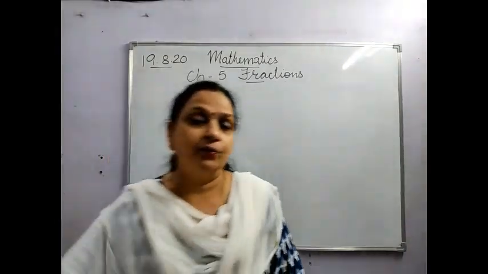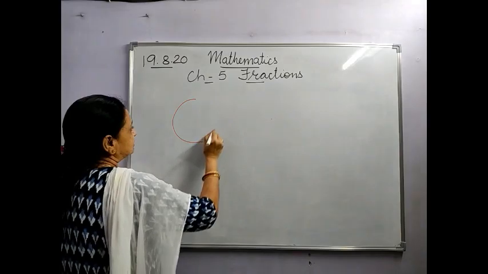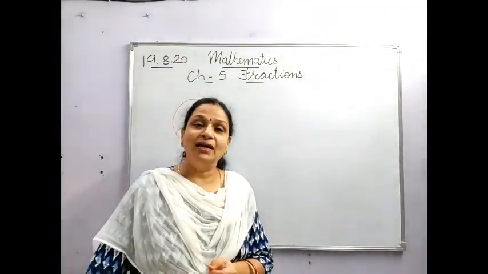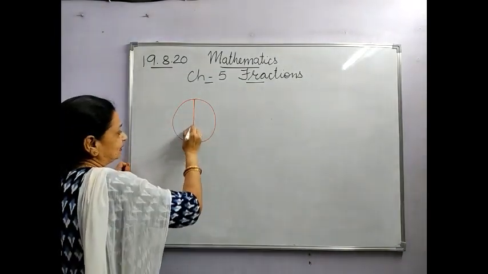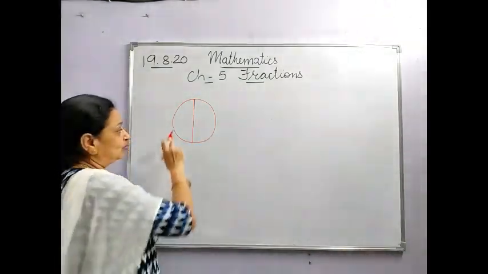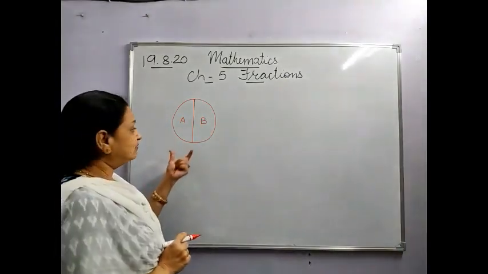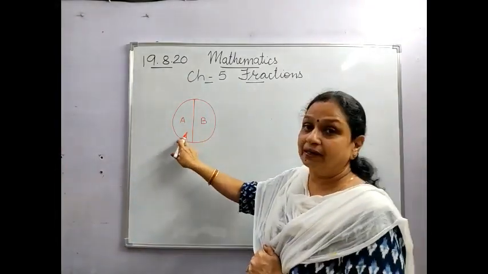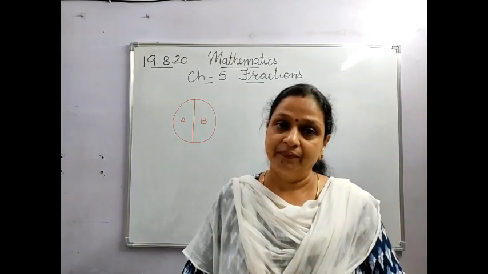Suppose I give one example to you. Suppose this is one circle, or you can think of a cake. We all like cake. And suppose I divide them into two parts. One is this, I'll write A and B. Suppose I have divided this into two parts. So each part, and if you see, both the parts are equal.